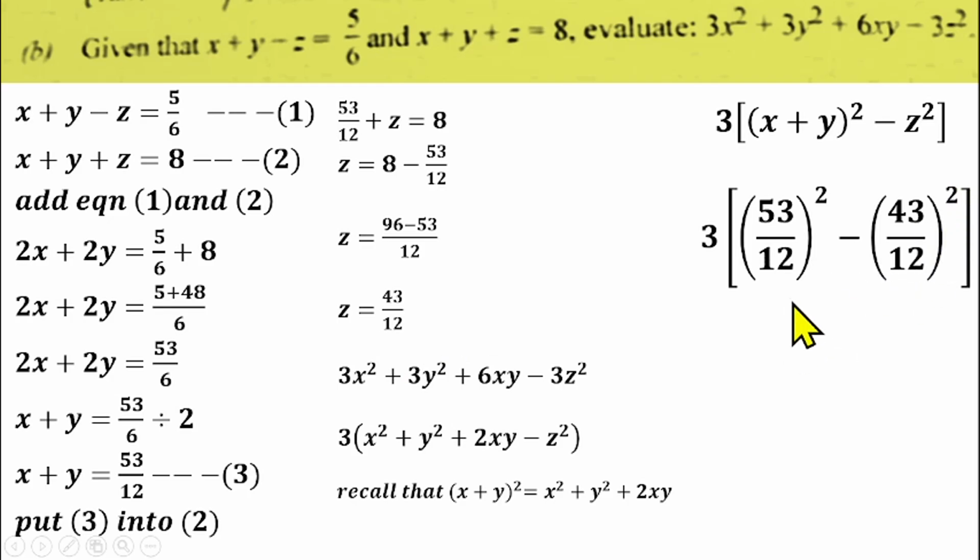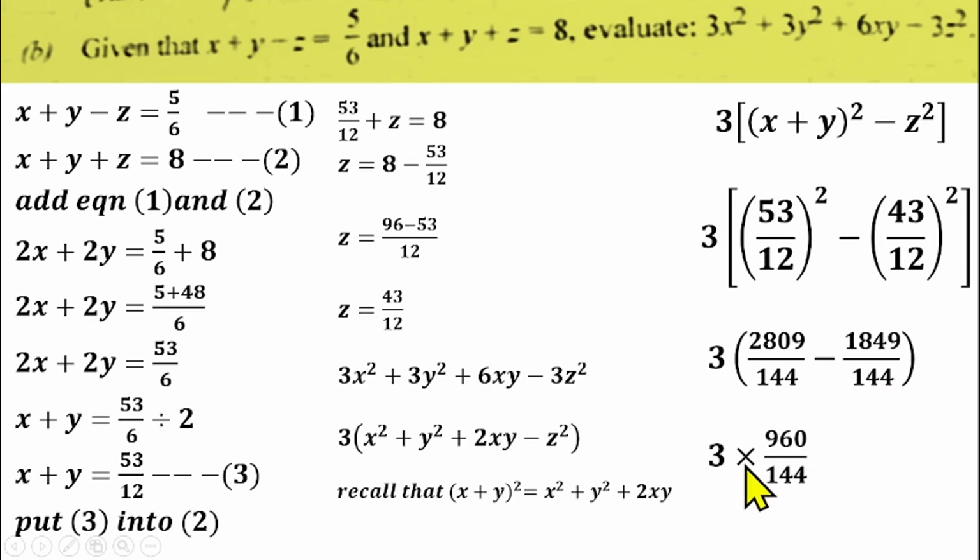Then from there, if you simplify further, 53 squared is 2,809 over 12 squared, which is 144, minus 43 squared, which is 1,849 over 144. Find the LCM here. You have 3, and the LCM is 144. Then this minus this will give us 960 over 144.